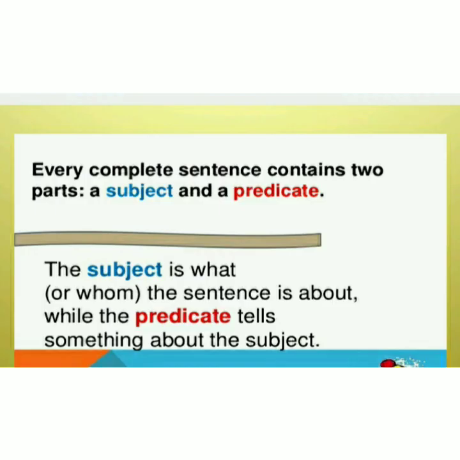Let's read what the definition has to say. Every complete sentence contains two parts, that is a subject and a predicate. The subject is what or whom the sentence is about, while the predicate tells something about the subject. Let's see the further slide.